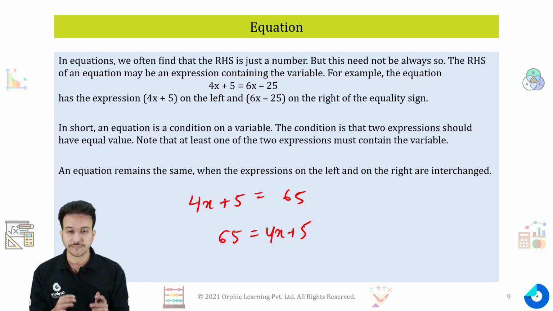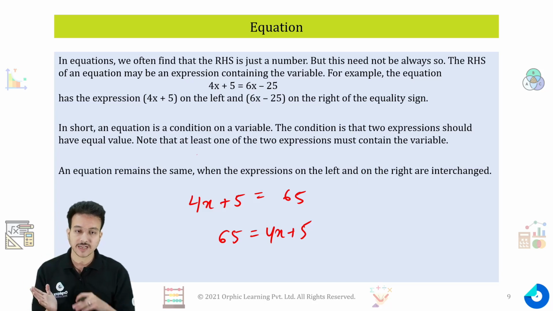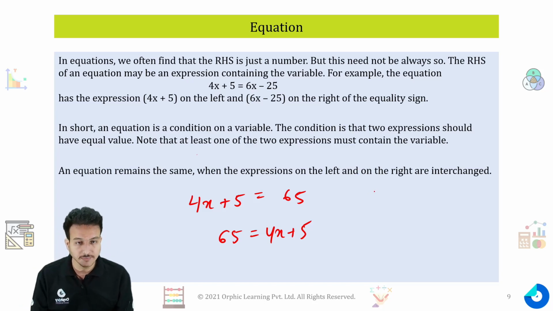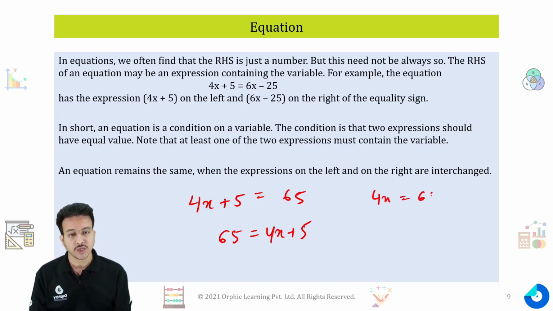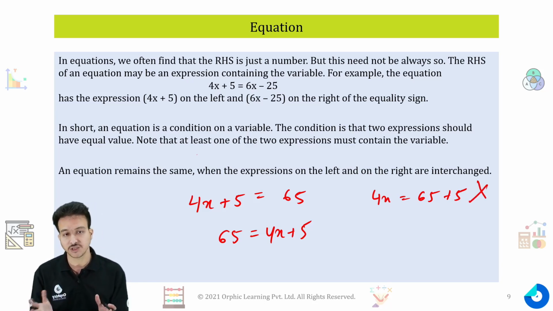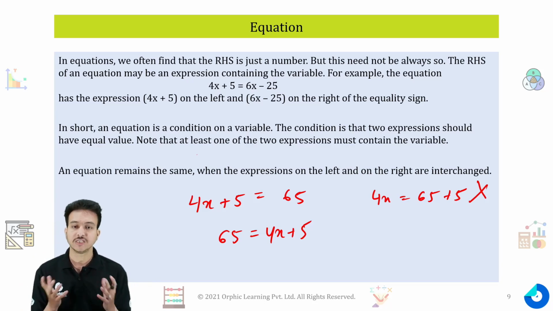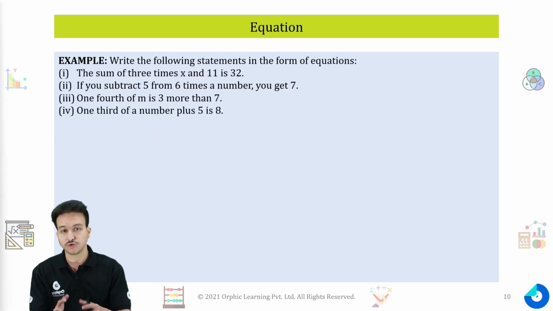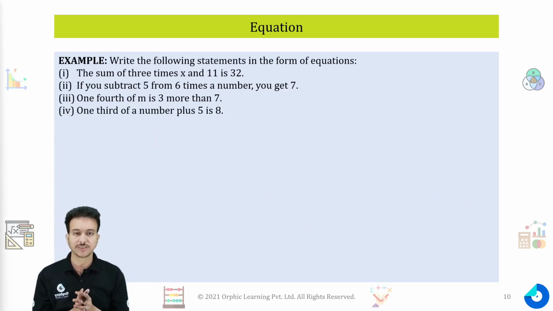So it does not depend on whether you are writing on the left hand side or the right hand side. It's just that you don't need to change the expression on either side. That means you can't do 4x = 65 + 5. You cannot do that because you change the expression on one side and on the other side. You can interchange the complete expression, but do not change the expression on either side. So that helps you while you solve equations.